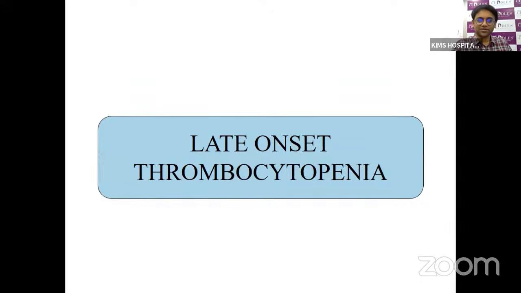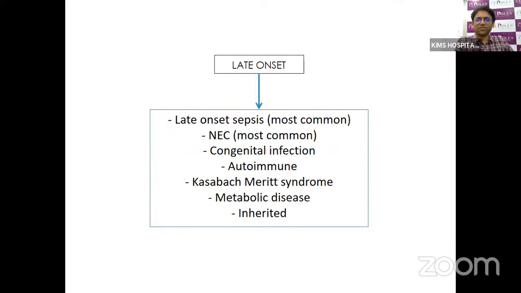Next, we move on to late onset thrombocytopenia. Late onset thrombocytopenia is most commonly due to sepsis. We need to rule out sepsis and necrotizing enterocolitis, and only then can we further evaluate for other causes of late onset thrombocytopenia. Other causes, like congenital viral, bacterial or fungal infections or autoimmune disorders, can present as prolonged thrombocytopenia. We might have identified the thrombocytopenia after 72 hours, but it might have developed before also. Then there is consumptive coagulopathy like Kasabach-Merritt syndrome. There can be metabolic disorders like propionic acidemia, and inherited disorders where we can identify thrombocytopenia early and also late.